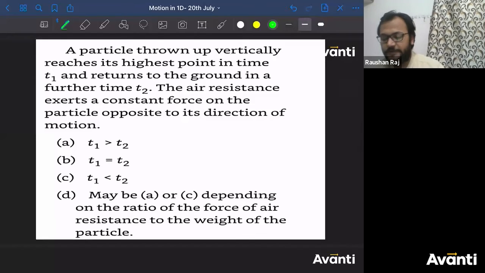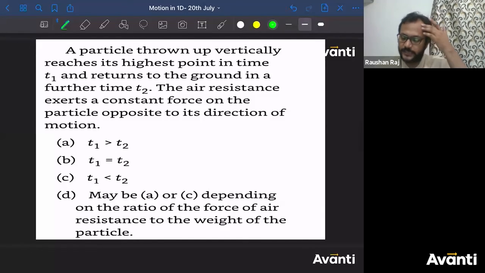See, if we don't consider the air resistance, what should be the time taken by the particle to reach maximum height? U by G. What will be the time taken by the particle to reach the ground from maximum height? U by G. Right? The same time will be taken to reach the maximum height and to come back to the ground. This we have already studied.